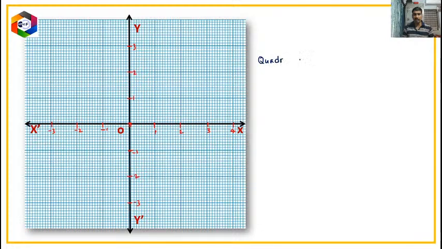This is very, very important. Quadrant. What is called a quadrant? The x-axis and y-axis divide the plane into 4 parts, and each part is called a quadrant. Both x and y axes divide the plane into 4 parts.